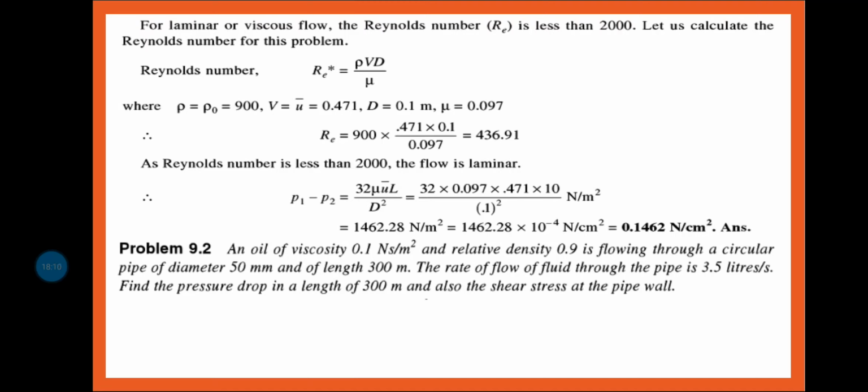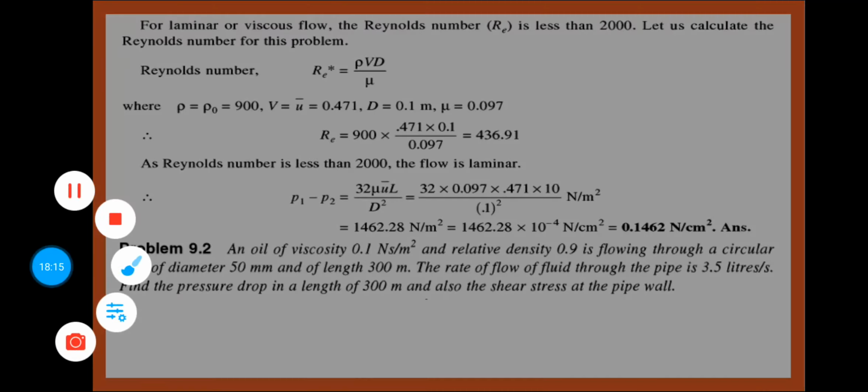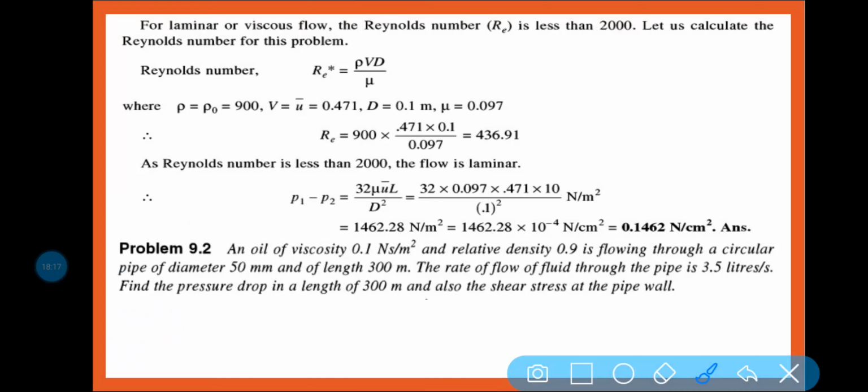Okay. Now next, 9.2. An oil of viscosity 0.1 Newton second per meter square and relative density 0.9 is flowing through a circular pipe of diameter 50 mm and of length 300 meter.